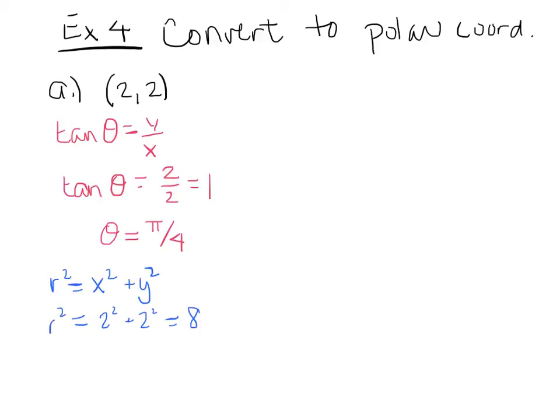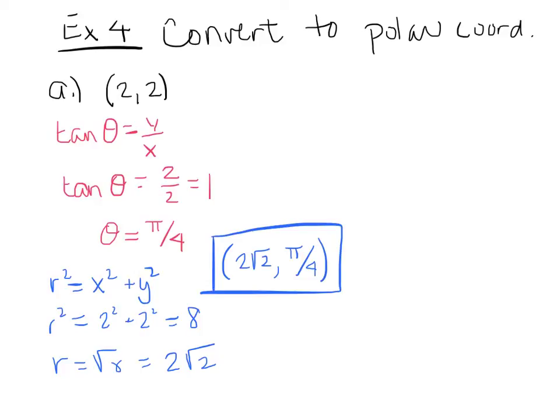So this is r squared. To find r, I'm going to take the square root of 8, which is really equal to 2 square roots of 2. So my coordinate point then is going to be r, which is 2 square roots of 2, and theta, which is pi over 4.